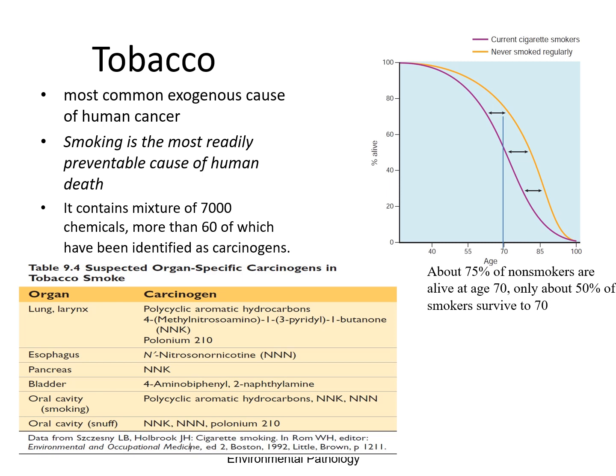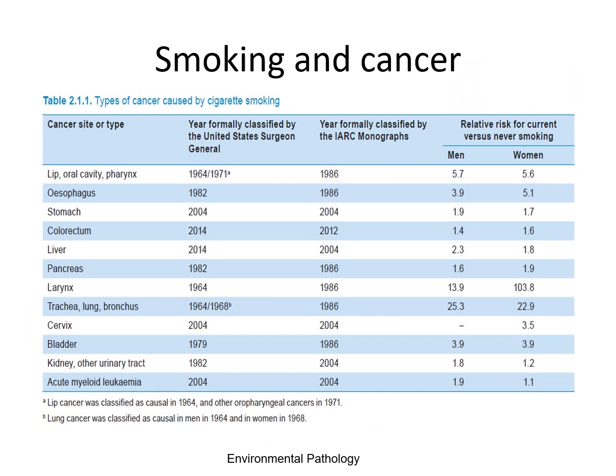About 75% of non-smokers are alive at the age of 70, and only about 50% of smokers survive to the age of 70. Smoking is associated with many types of cancer, such as the lips, oral cavity and pharynx, esophagus, stomach, colorectum, liver, pancreas, larynx, trachea, lung and bronchus, cervix, bladder, kidney, and acute myeloid leukemia.